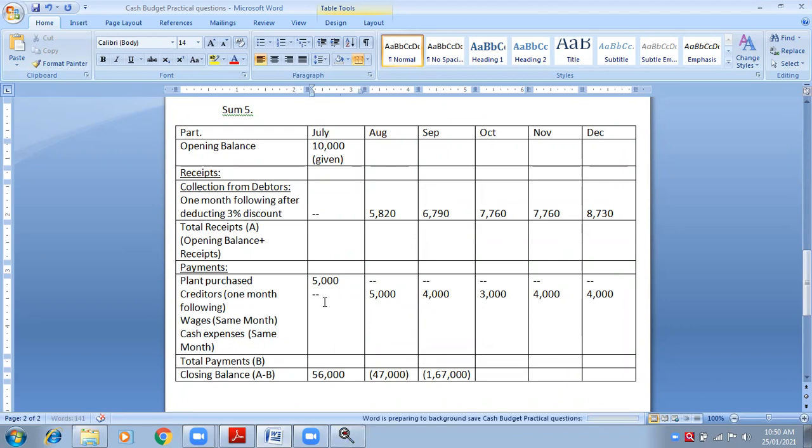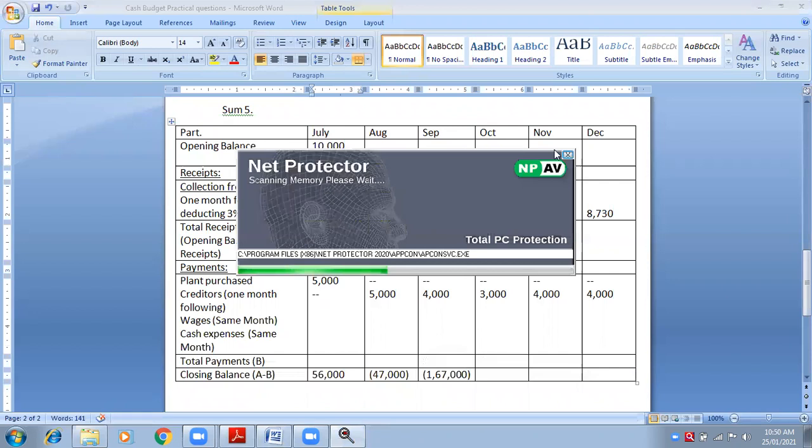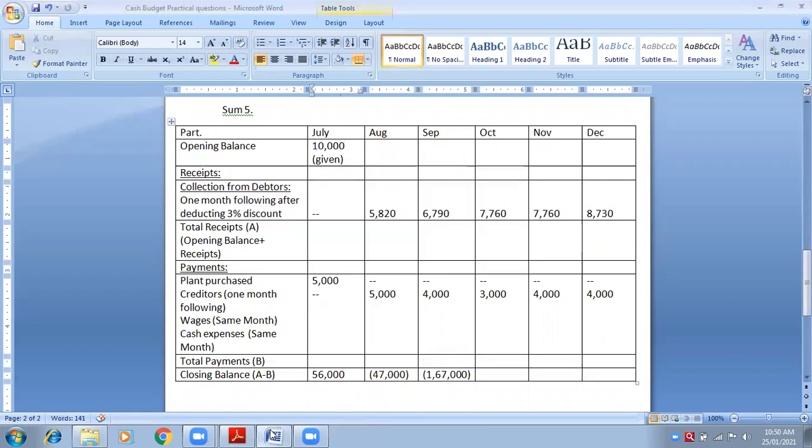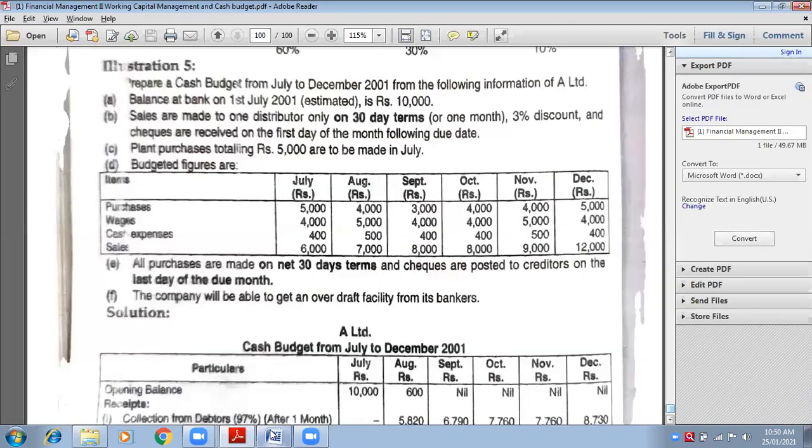So tell me about wages. Same month means for July, same month is July. For August, same month August. For September, same month September, meaning that month only. So wages of July is 4,000.